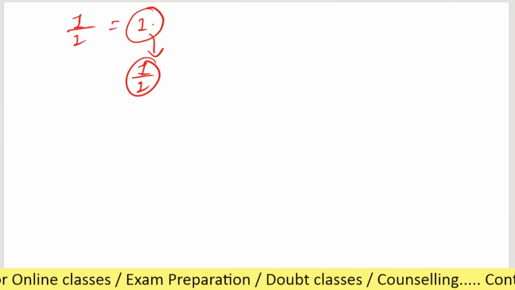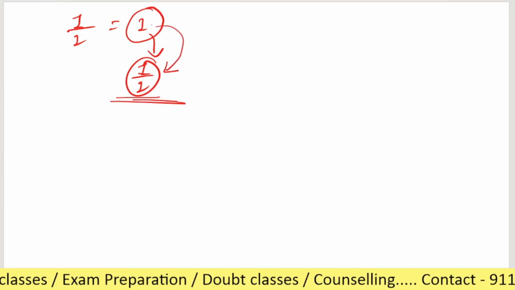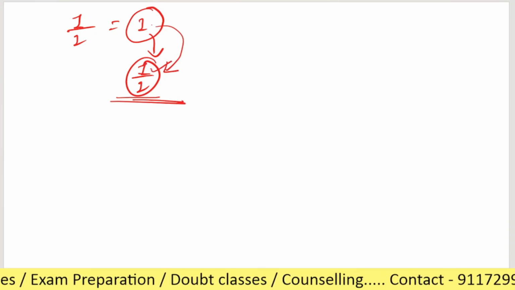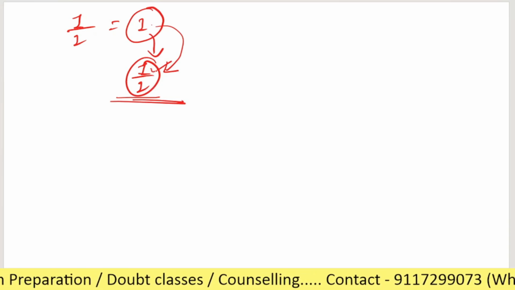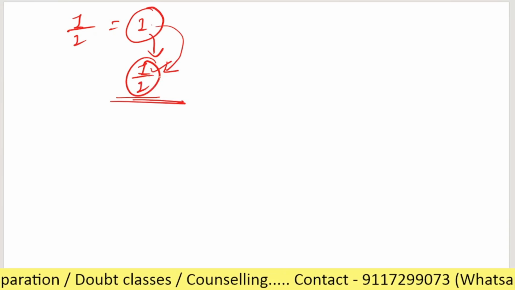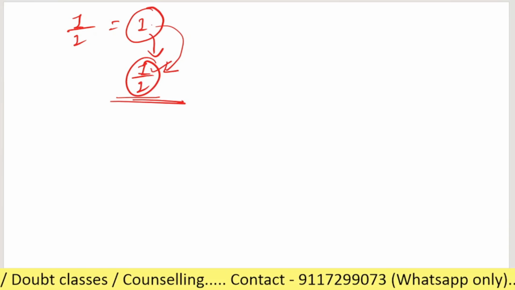So this one is a unit fraction, as numerator is 1. But it is also an improper fraction because here numerator is equal to its denominator. It will not come under proper fraction, okay?